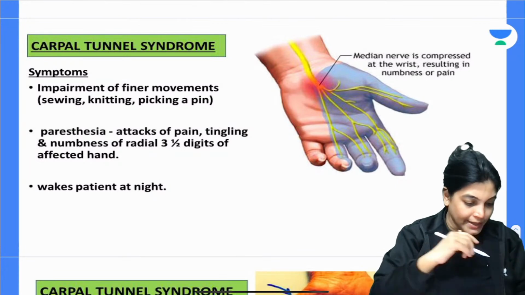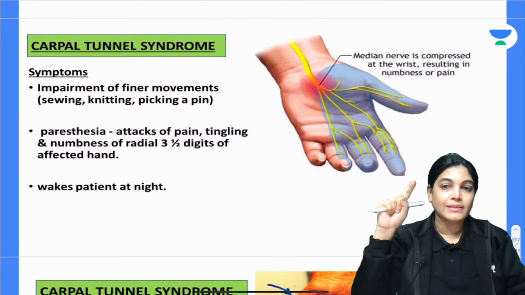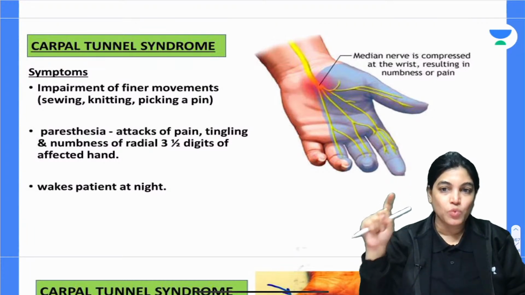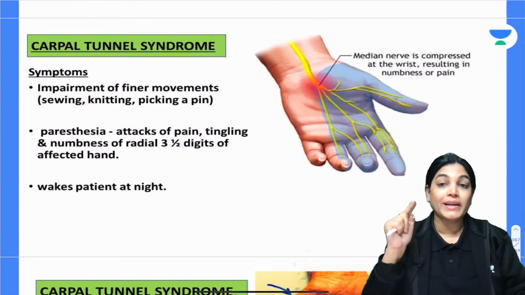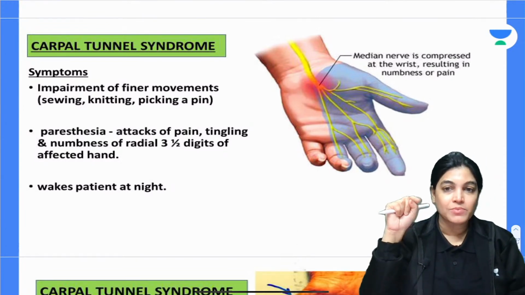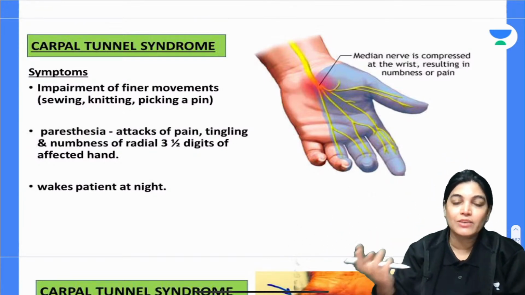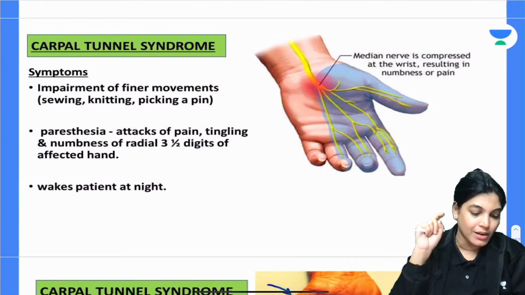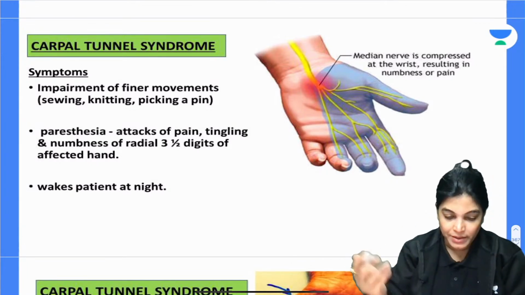Swan neck deformity is actually involvement of the distal and proximal interphalangeal joints, with flexion of the distal interphalangeal joint and extension of the proximal interphalangeal joint. That is consistent with the phalanx being involved. We know it is not directly related to the median nerve. It is an injury of the fingers. Okay, move ahead.